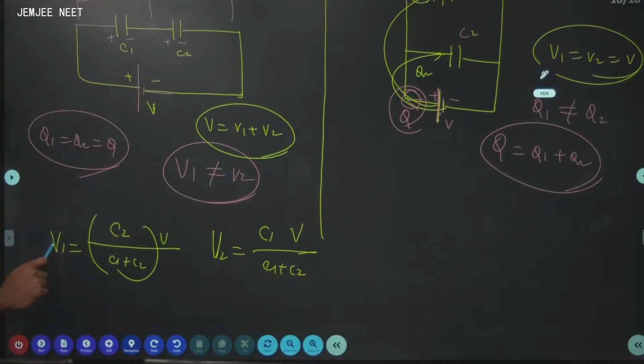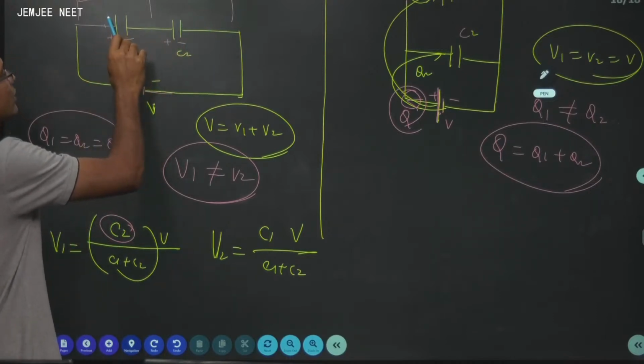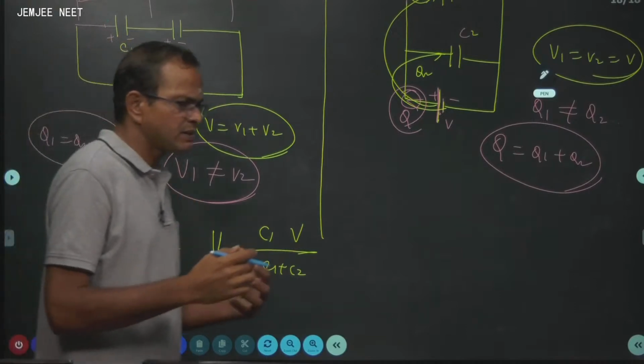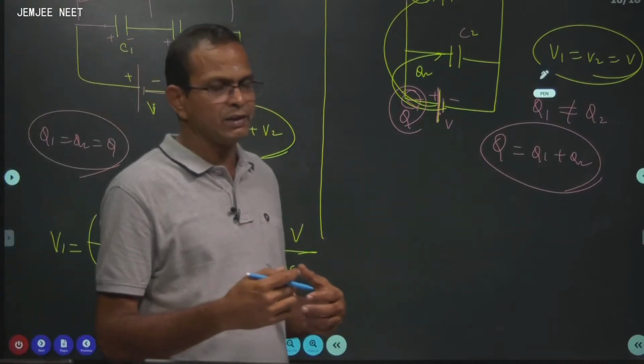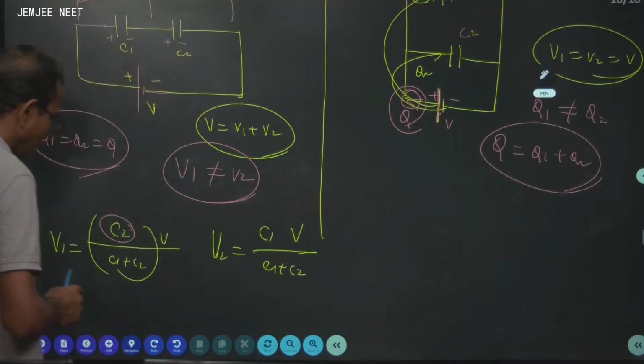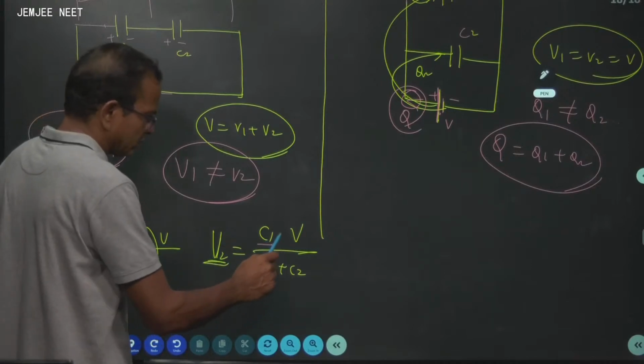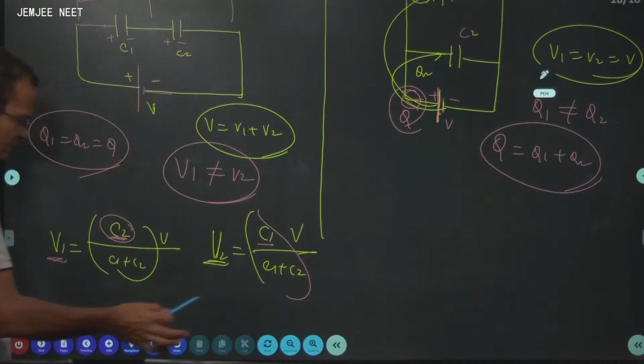The potential on 1 is proportional to C2. Anyone having less capacity will draw more potential, anyone having more capacity will draw less potential. In simple language, potential of 1 is decided by C2, potential of 2 is decided by C1. I think you can understand this.